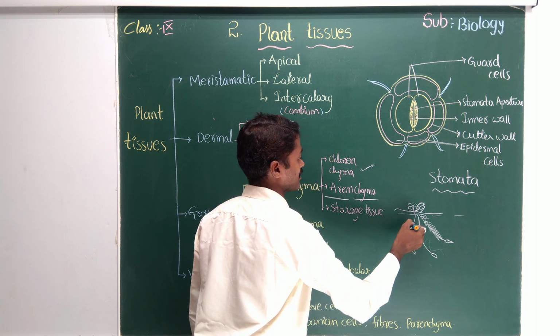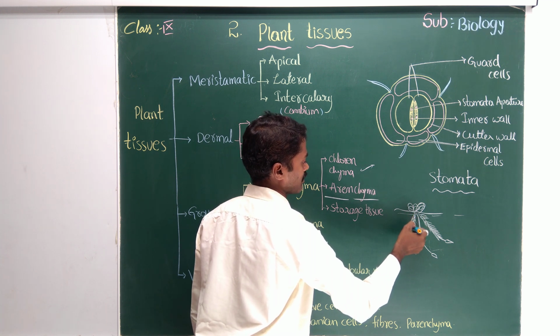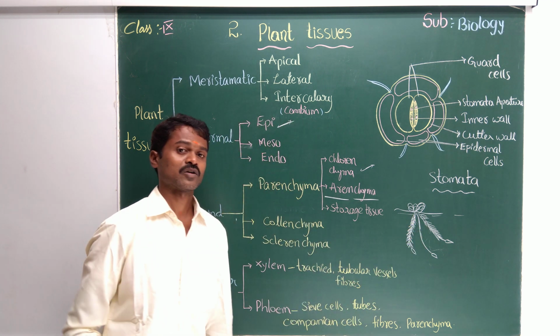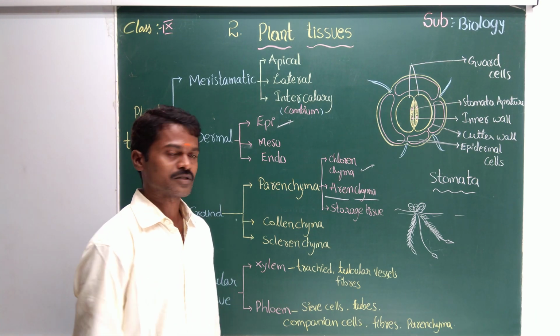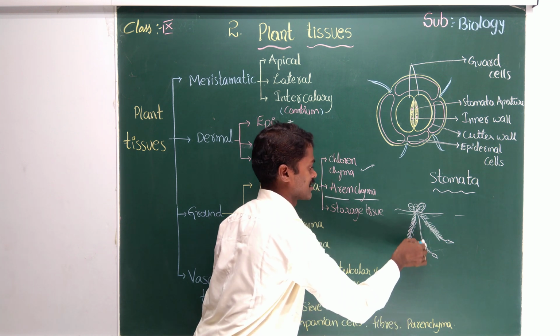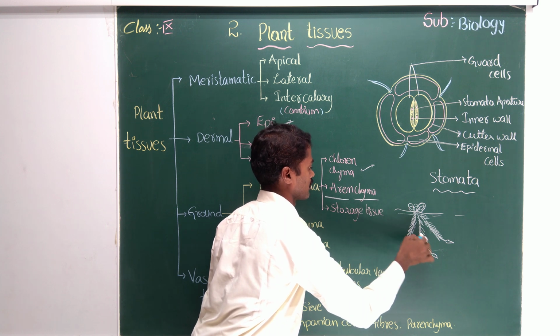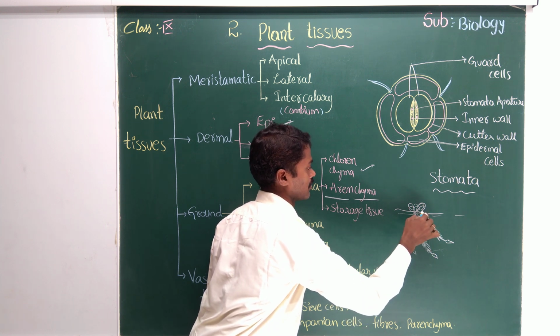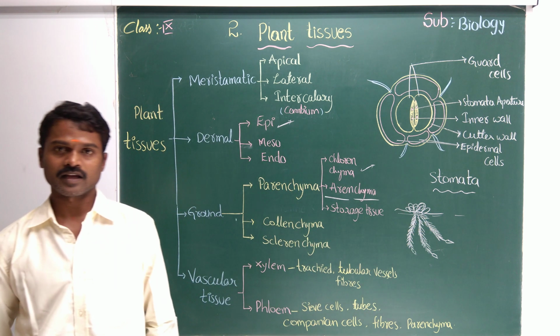Can you say what is the specialty of these roots? You already read in the 6th class, there are two types of root systems. One is tap root system, second one is fibrous root system. Here you can see it's a fibrous root system itself. This is a rough figure. Yes, you can observe the leaves like a flower.